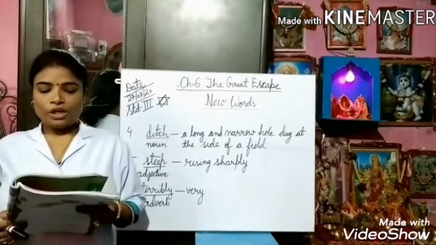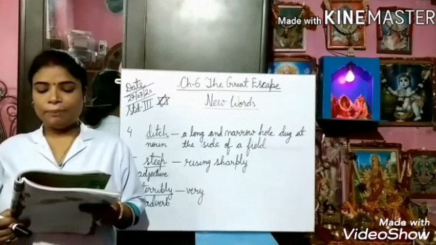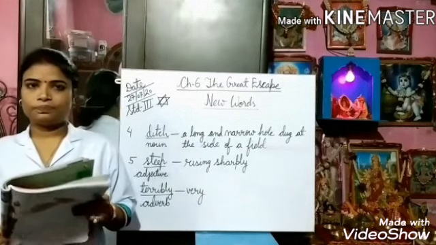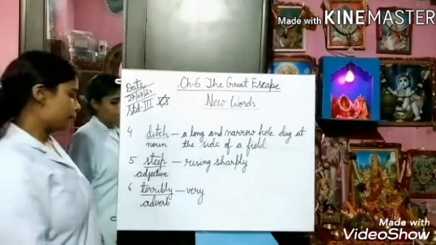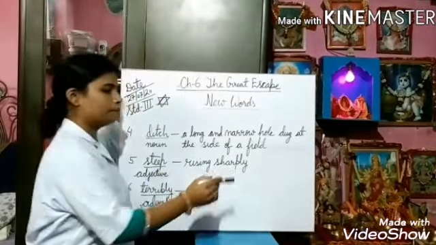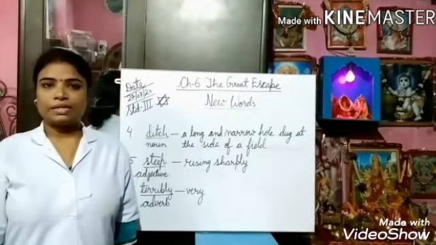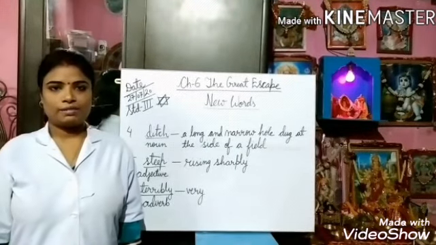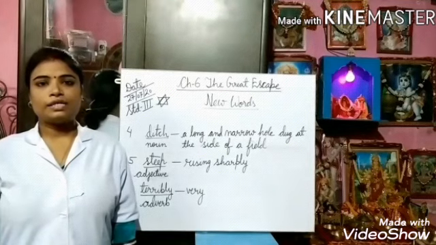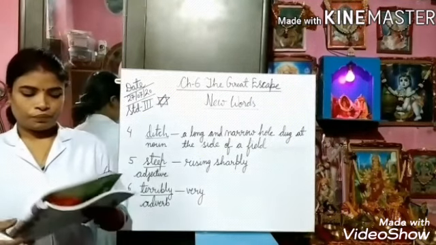It was a very wide and deep ditch with big pointed rocks at the bottom and steep sides. What is the meaning of steep? It is an adjective which means rising sharply. We can also frame a sentence with this word as. The train started descending at a steep angle.